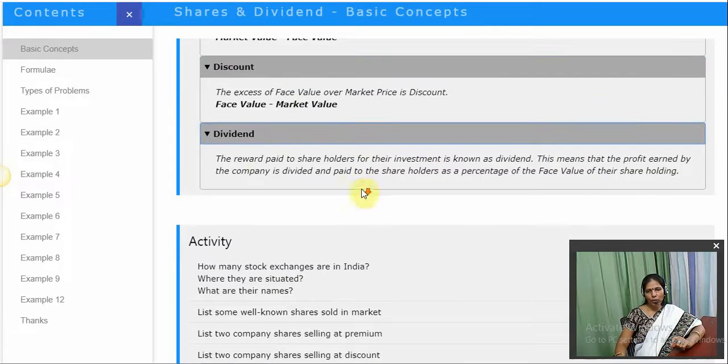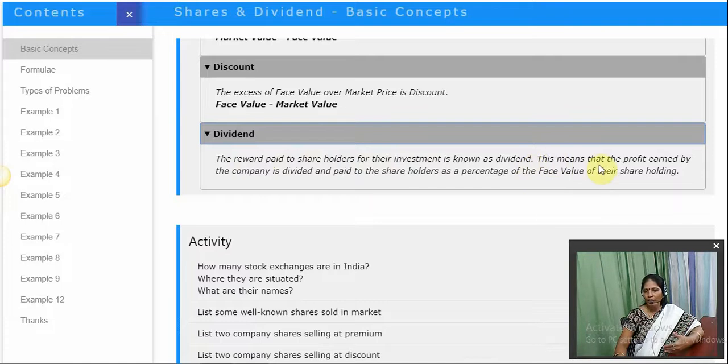And the next concept, the last, is dividend. I told you dividend is nothing but the income you get from the company in percentage at the end of every year. The reward paid to the shareholders for their investment is known as dividend.